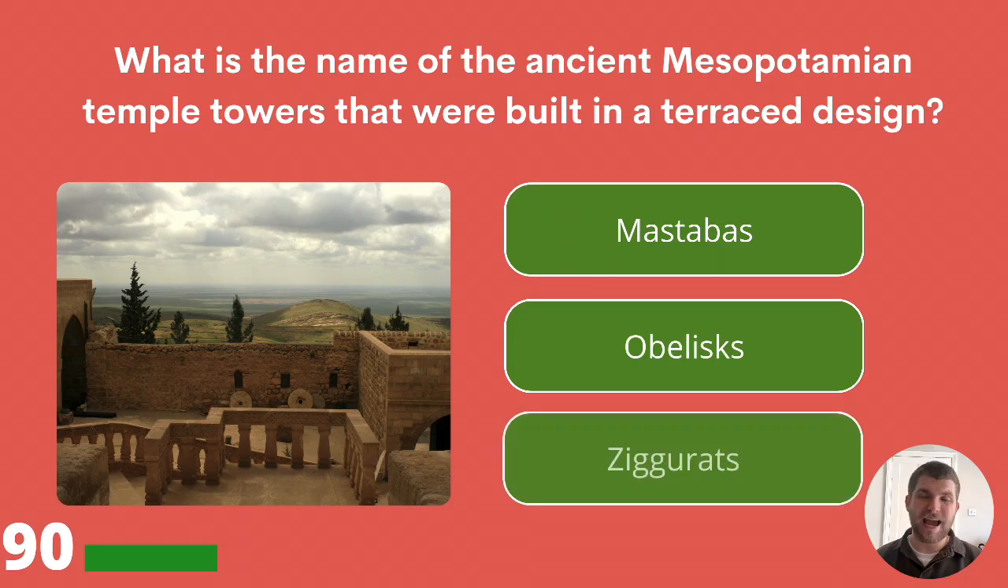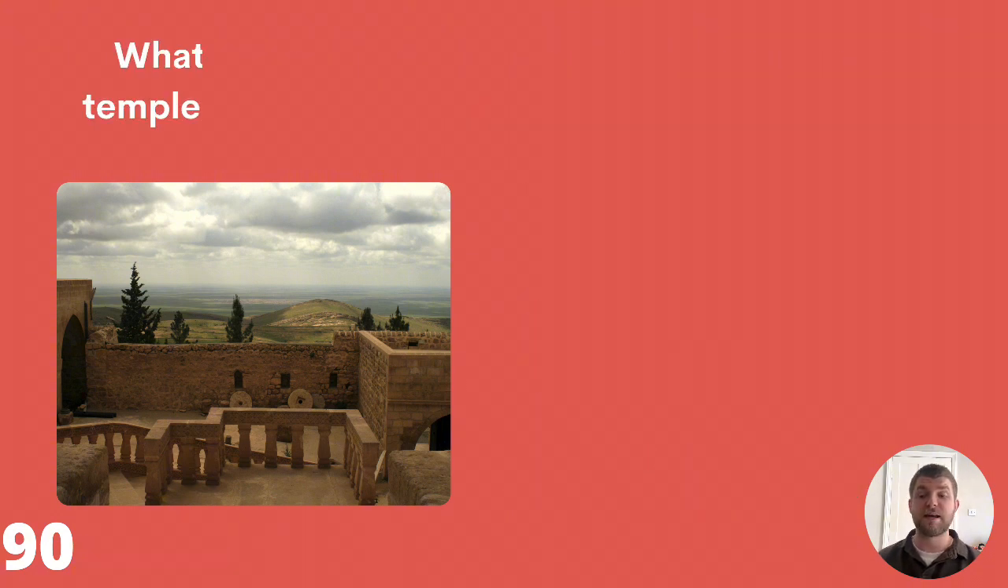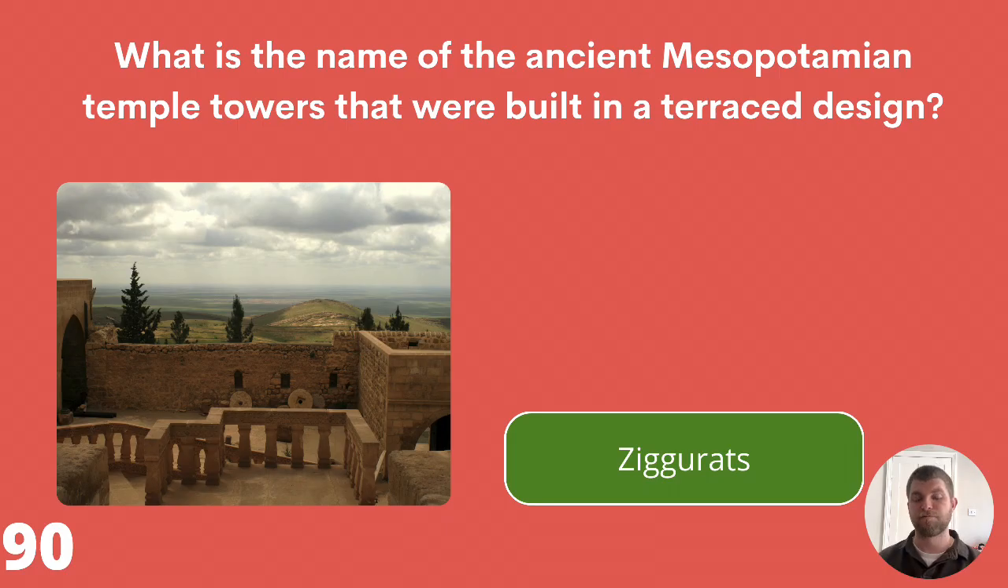What is the name of the ancient Mesopotamian temple towers that were built in a terraced design? Mastabas, obelisks, or ziggurats? The answer is ziggurats. 10 questions left.